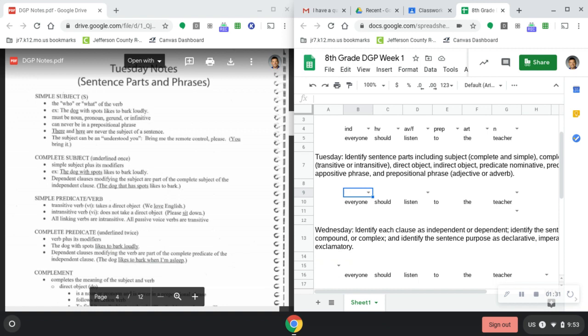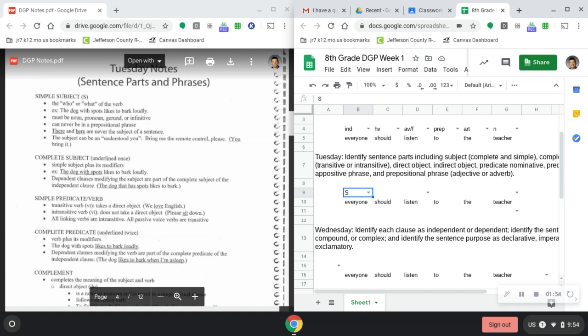There are two potential options here, and this is where it gets a little tricky. Teacher seems much more specific to us, so we normally want to go with that as a simple subject. But again, who should listen or what should listen? Well, everyone should listen. So our simple subject now becomes everyone. It's marked with a capital S.